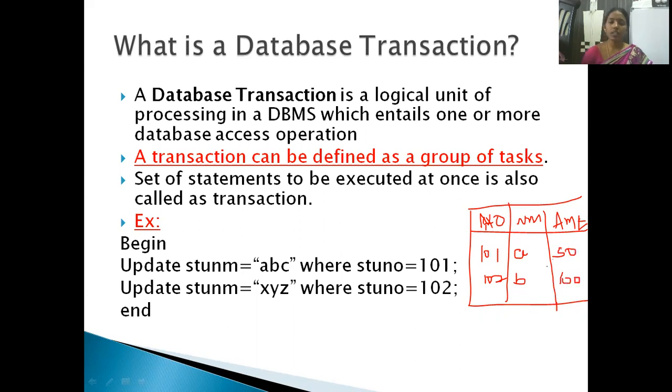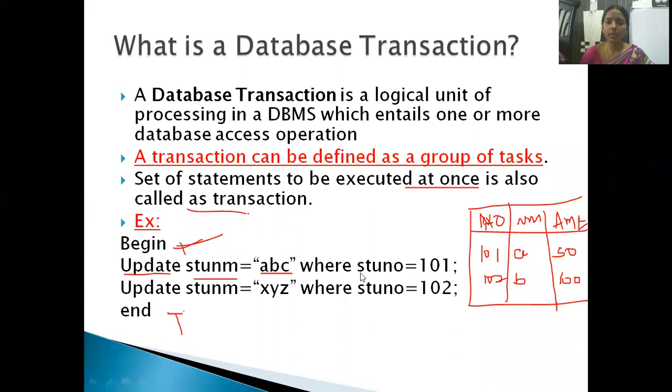Clear? Now, a transaction is nothing but a set of statements executed at once. Consider an example: begin, end. This is called the beginning of the transaction, and this is called the ending of the transaction. What are we doing? Updating the student name as ABC where the student number is 101.